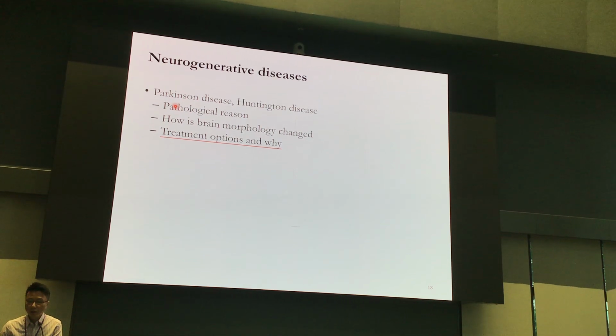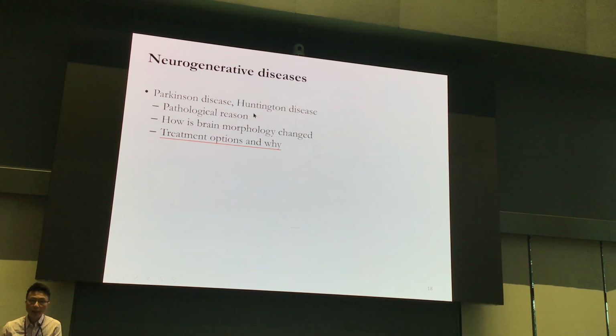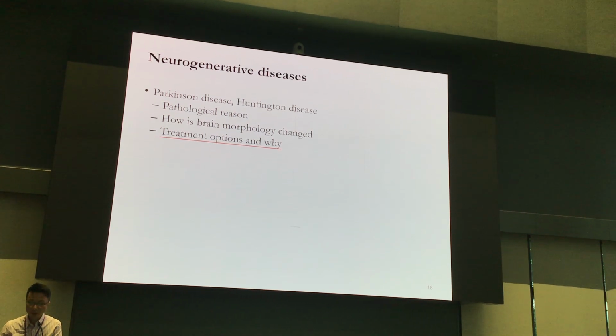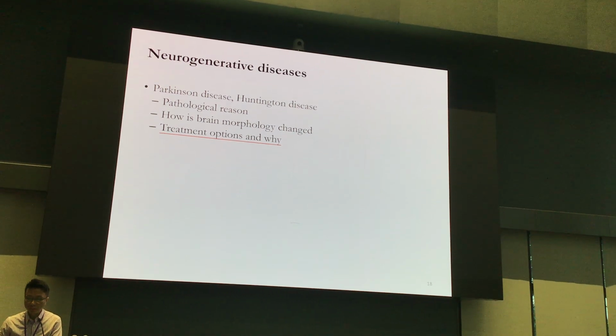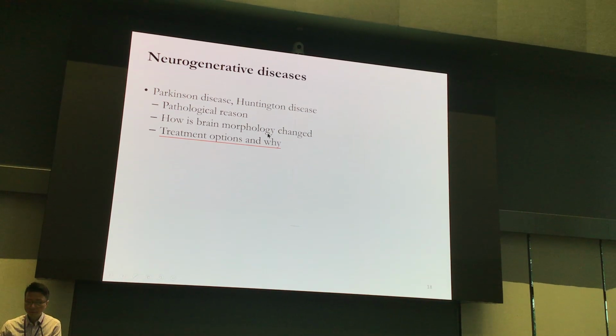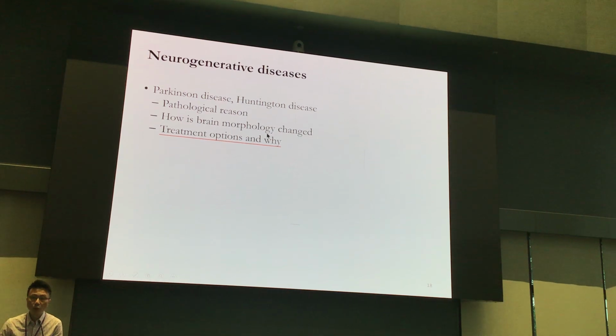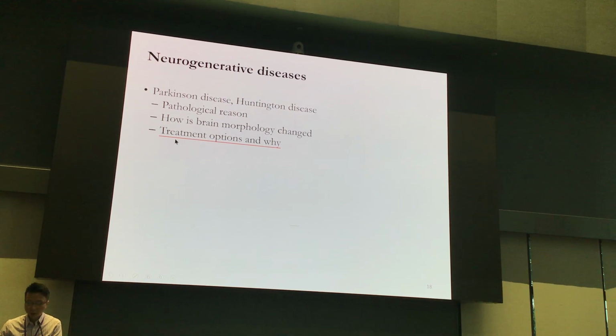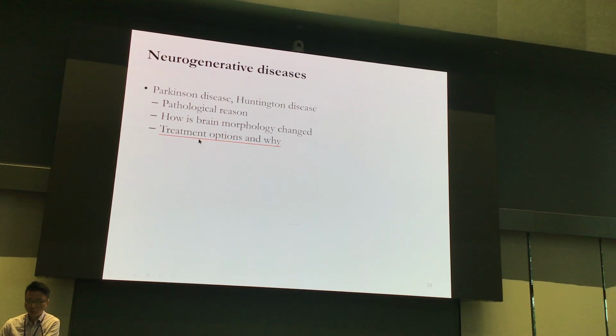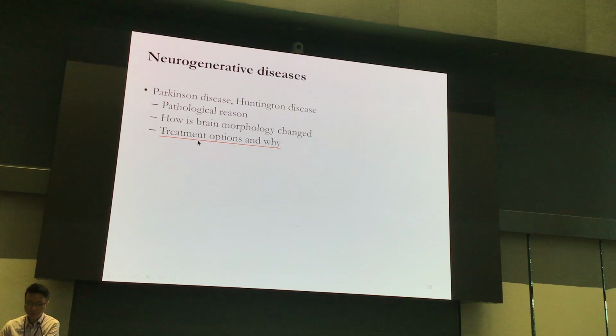Some of the basic pathological reasons, such as which region will be degenerated and which neurotransmitter will be deficient. Also how the brain morphology changes, and whether the degeneration makes the ventricles change. And also how about the treatment options? So these are some of the key concerns for the neurodegenerative diseases.